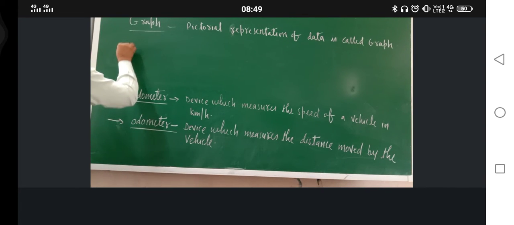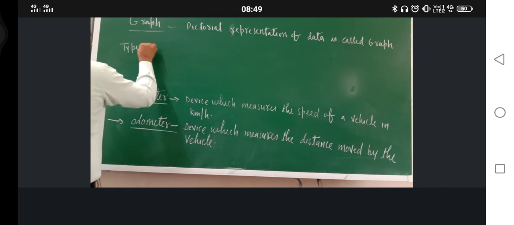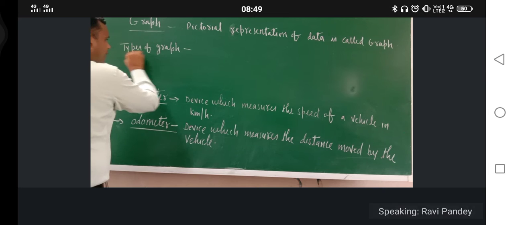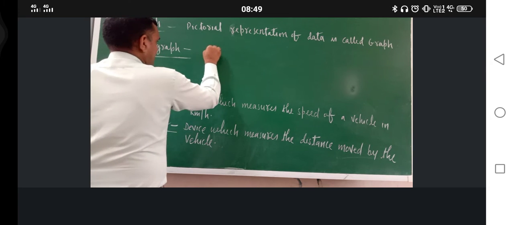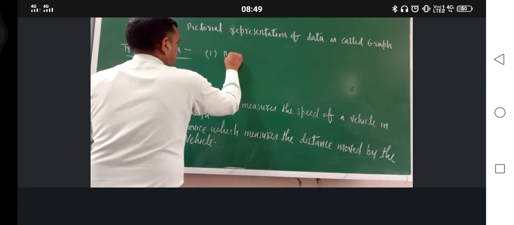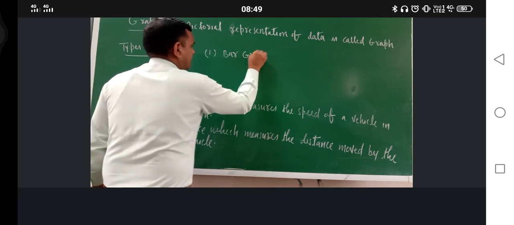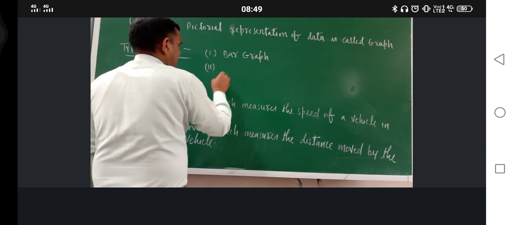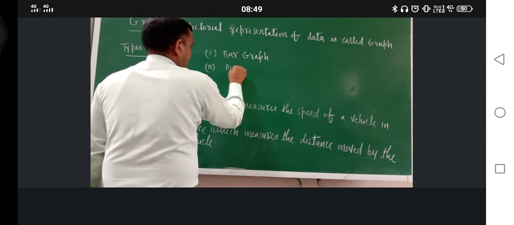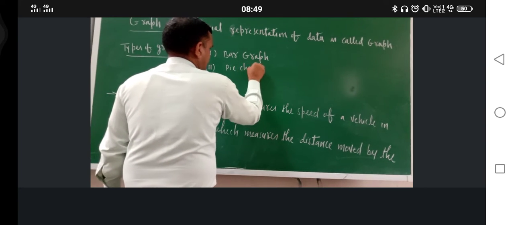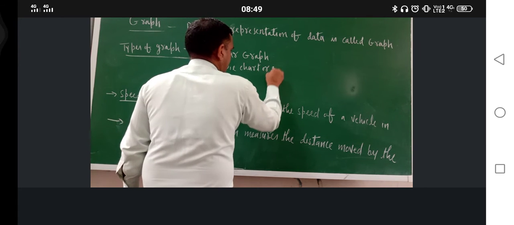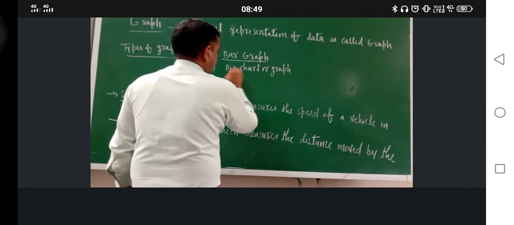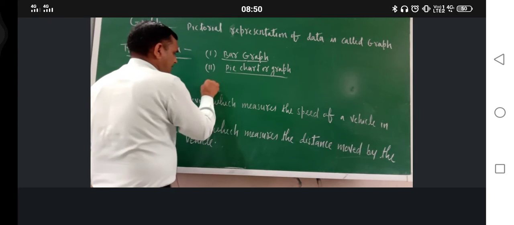Now, types of graph. There are the following types of graph. First one is bar graph. Second one is pie chart. Next one is line graph.